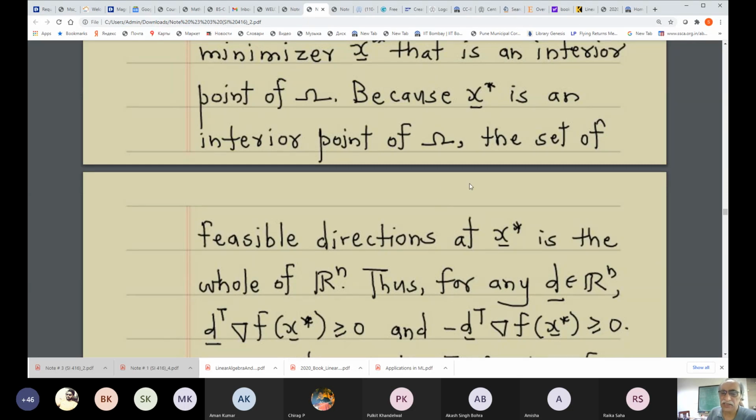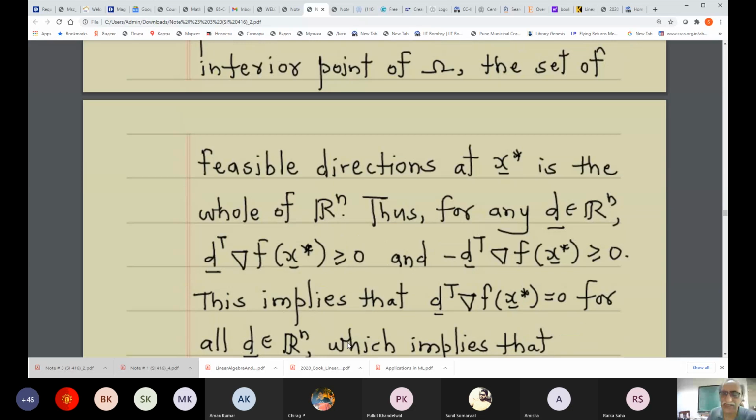Thus, for any vector d in Rn, by the earlier theorem, x star being a local minimum, this condition must hold, because this is a necessary condition for x star to be a local minimum. For any d this must remain valid, and at the same time this also must remain valid. So whether you consider d or minus d, these two statements must remain valid.